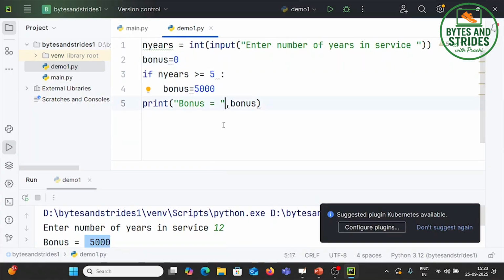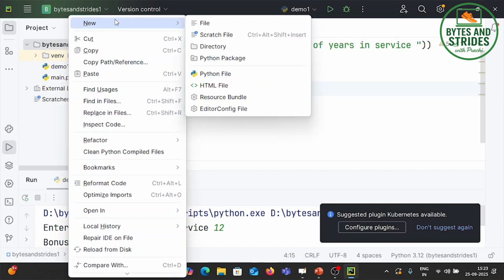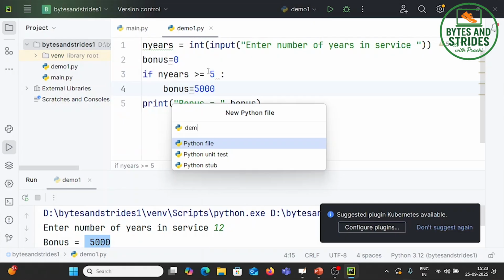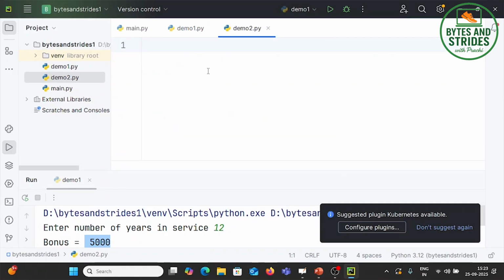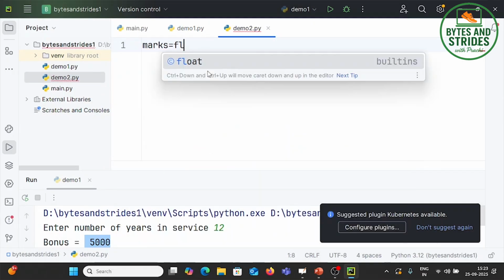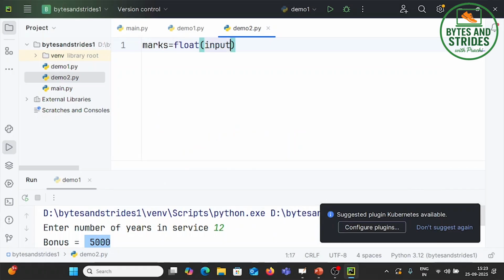Point to be noted: after you finish your if statement, do not forget the colon. The indent block will come automatically. Be very careful about indentation in Python. So this is a very, very simple demo with if. Let us take another demo where I want to print the result of a student. So here we are with demo 2, and here I say please enter your marks, reading it as a float input, enter marks.